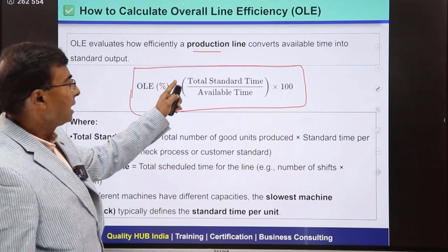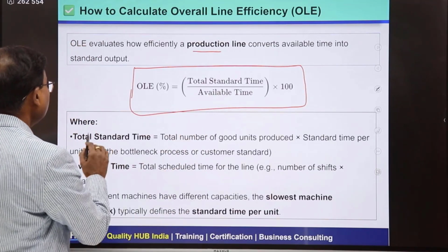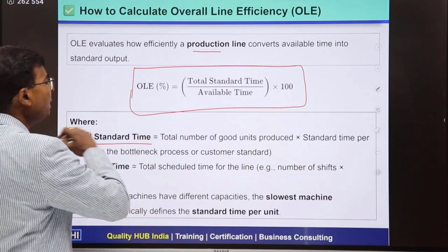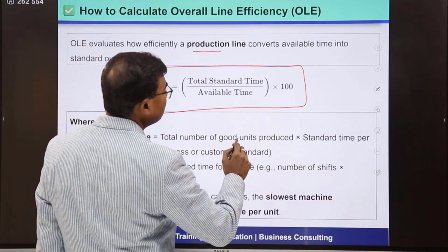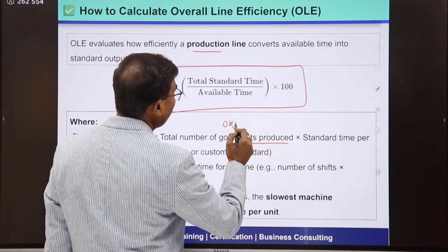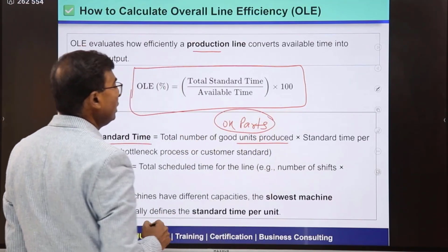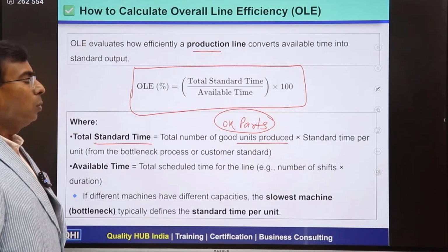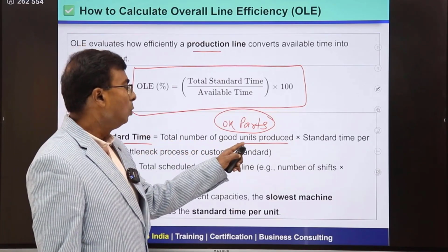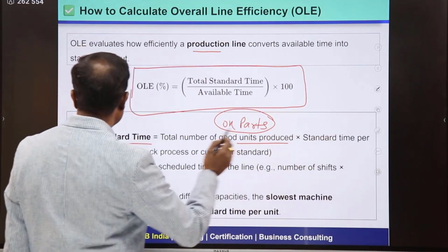So we need to understand what exactly is total standard time and available time. So what is total standard time? A very important element. This will be the total number of good units produced. Good unit means okay part or good part. So whatever number of parts you have produced, out of that how many parts are okay, those are the total number of good units produced, multiplied by standard time per unit.